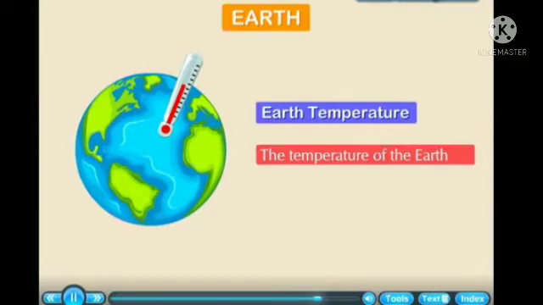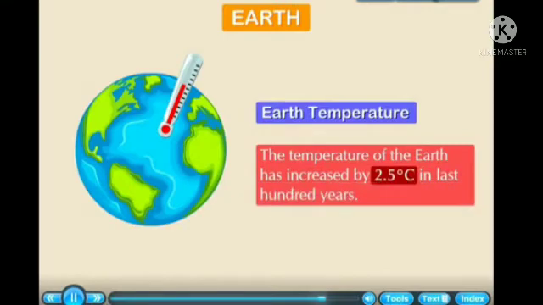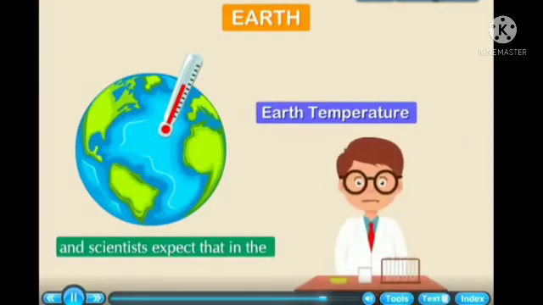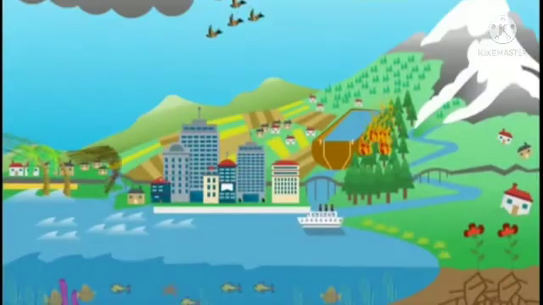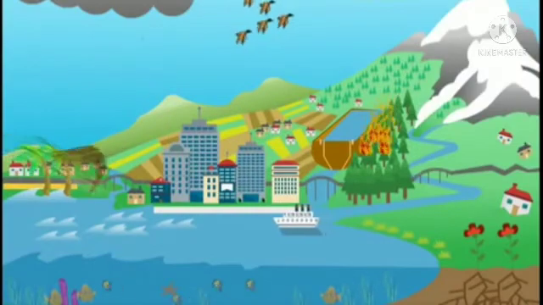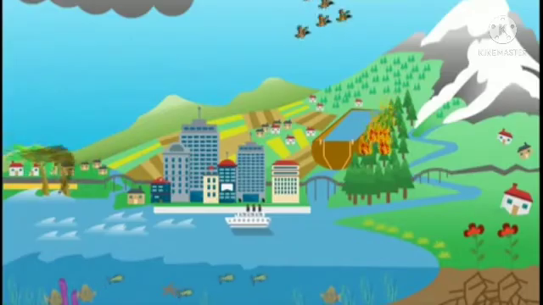The temperature of the Earth has increased by 2.5 degrees Celsius in last 100 years. And scientists expect that in the next century it may rise about 3 to 4 degrees Celsius. This increase in the temperature may adversely affect all the living organisms.